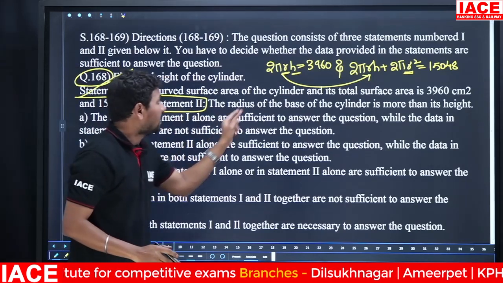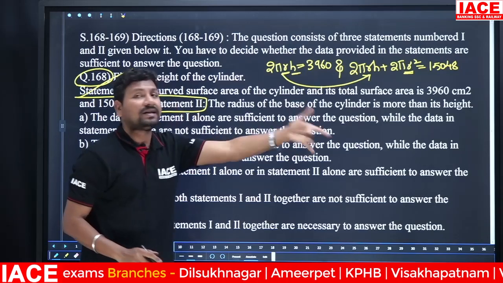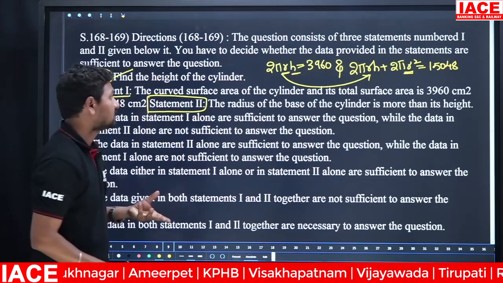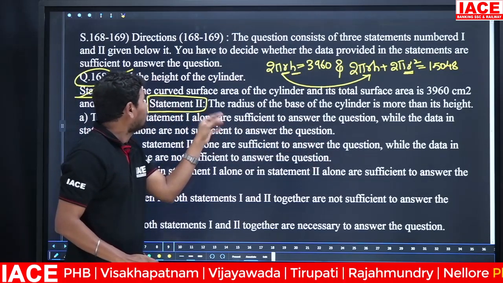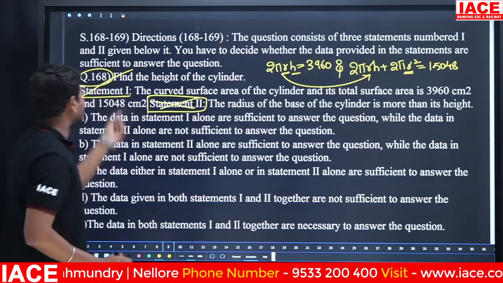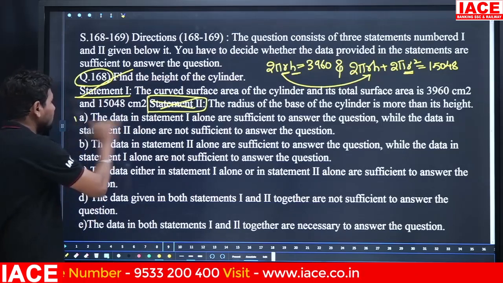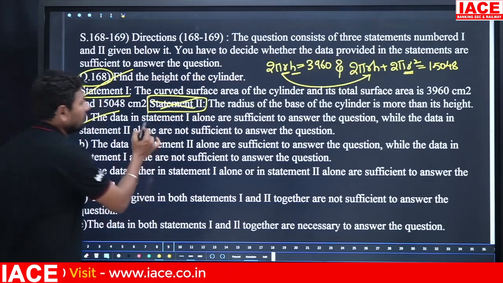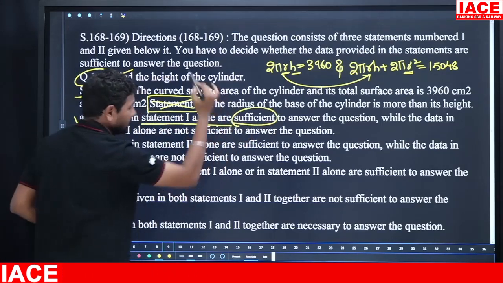Next, statement 2: the radius of the base of the cylinder is more than its height. It is not the measurements. We require the measurements, we don't require the comparisons. That means statement 2 is not required. We should depend on statement 1 alone. That means option A, the data in statement 1 alone are sufficient.